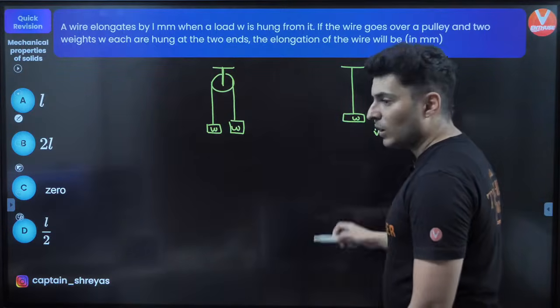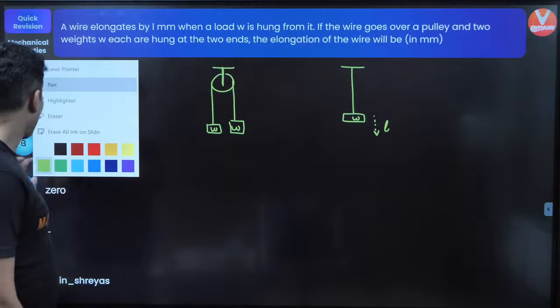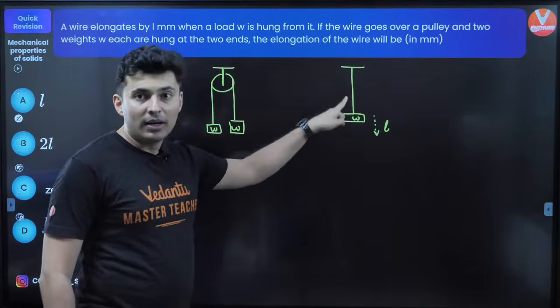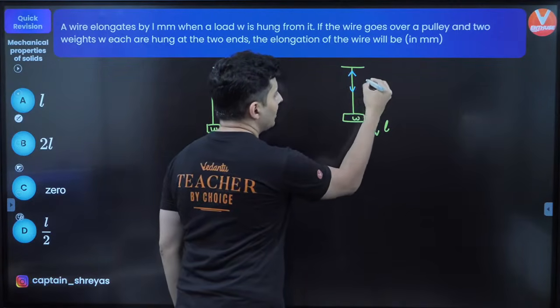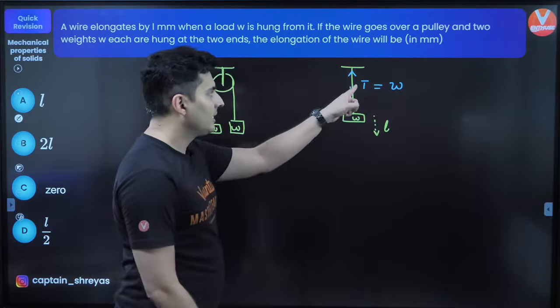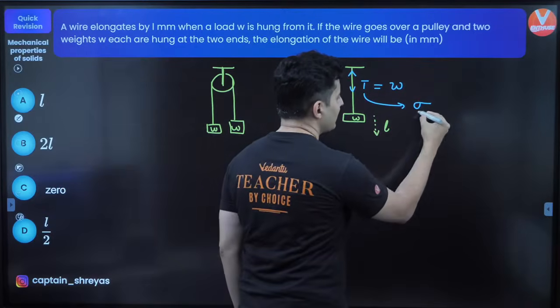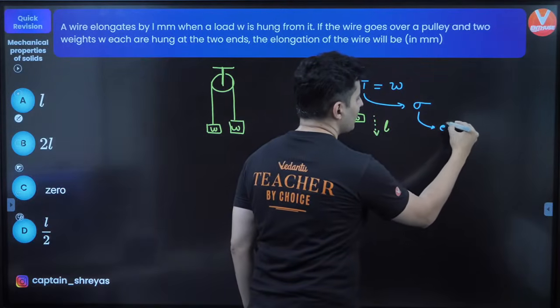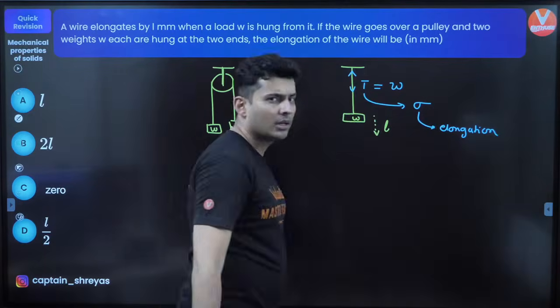All right. So guys, a lot of you are saying 0. Well, I'll tell you what. In the first case, the elongation was happening because of the weight, and the tension in the wire was basically the weight itself. This tension was causing stress, and this stress was causing the elongation.